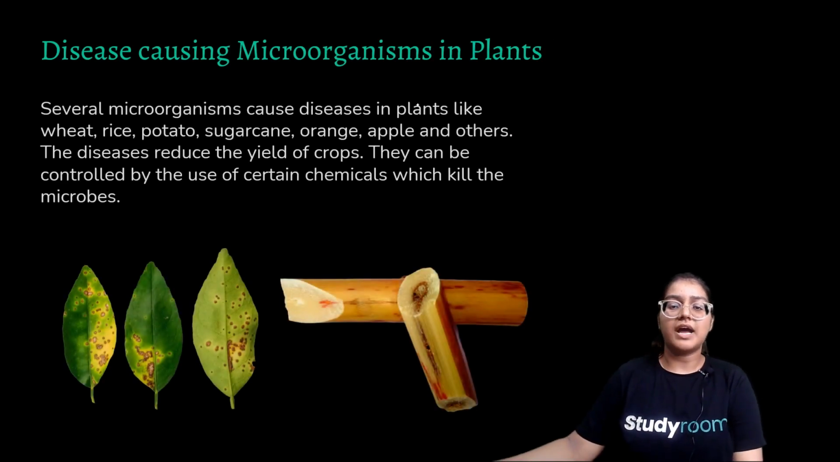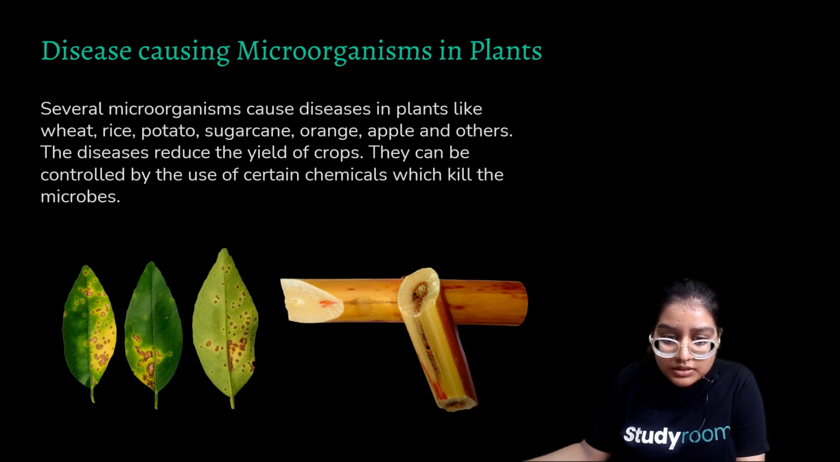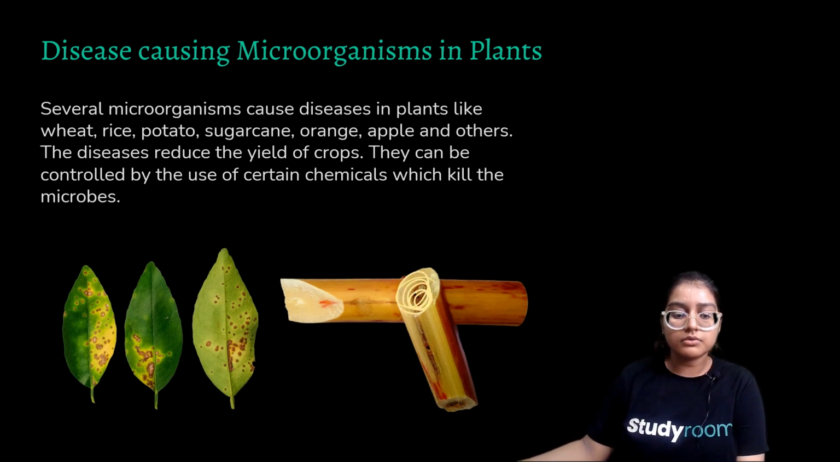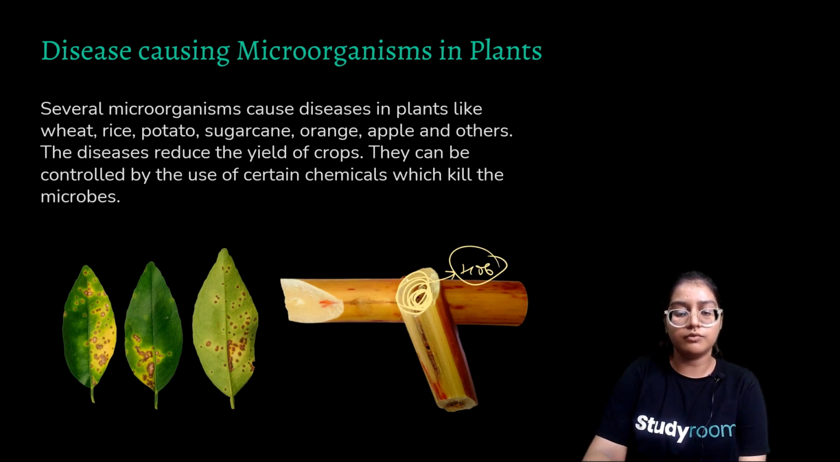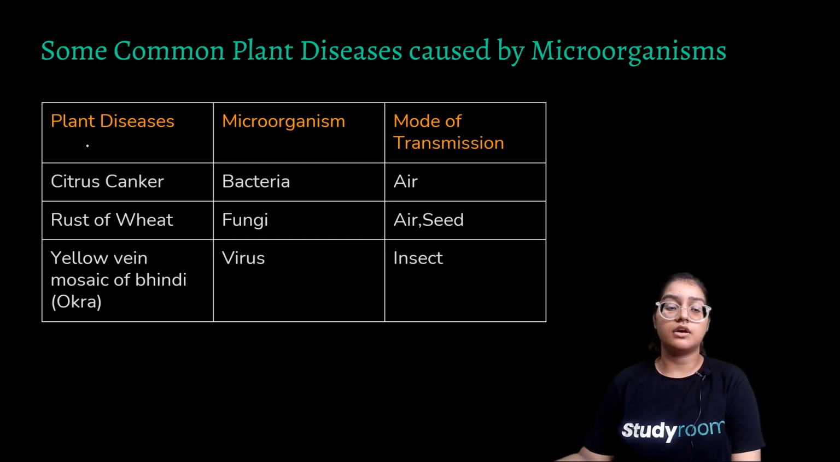Now, disease causing microorganisms in plants. There are several microorganisms which cause diseases in plants, for example in wheat, rice, potato, sugarcane crops. They can be killed by chemicals. For example, you can see these yellow spores on this leaf, and you can see this hole or burrow in this sandalwood. These were the microorganisms which were causing diseases in plants.